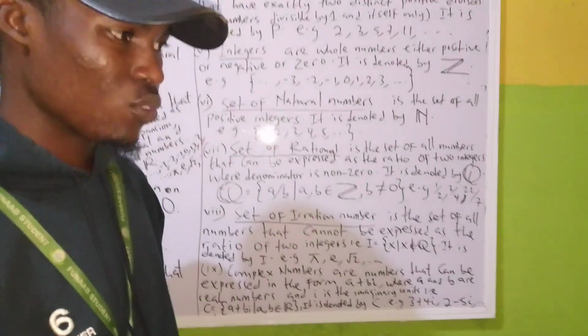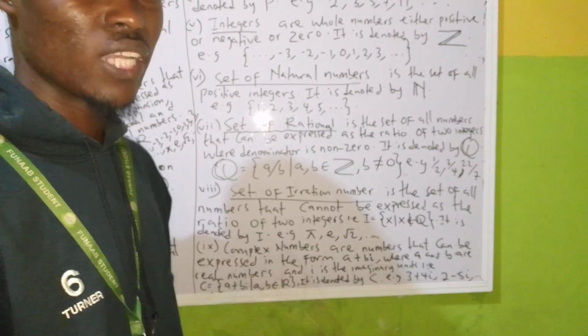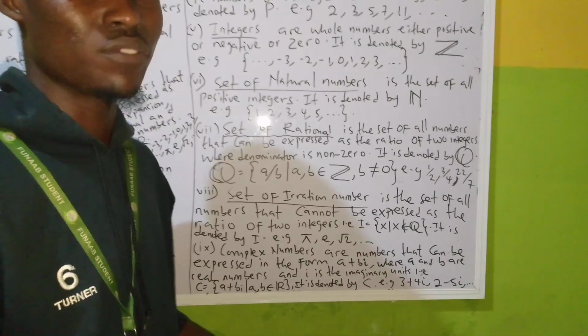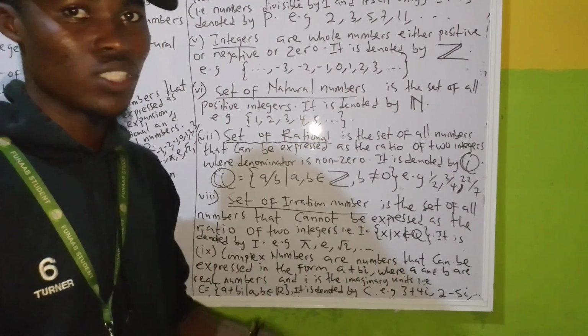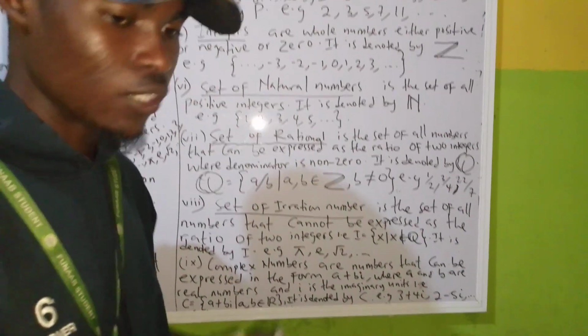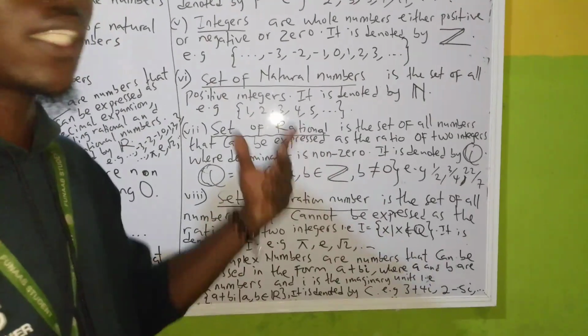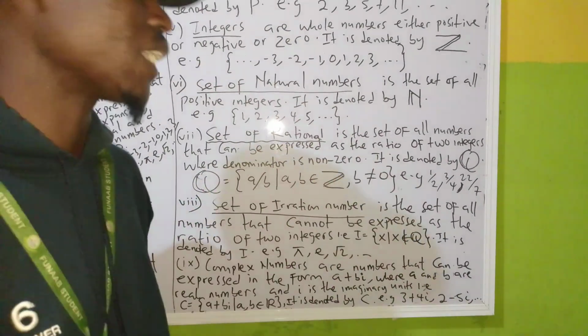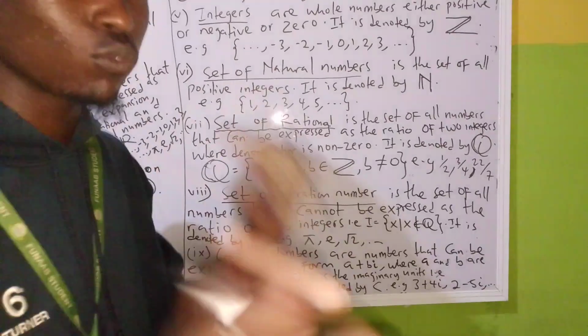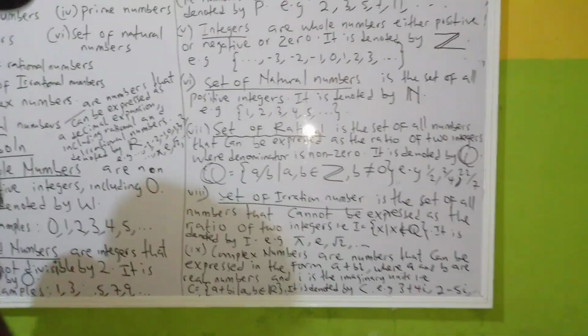Don't tell me that 4 divided by 2 is a rational number. No, it is wrong, because you know that 4 divided by 2 is not a fraction. It's a single number. It's not going to give you a decimal fraction. The one that you know will give you a long decimal number at the end of the day is what you should classify as your rational number. That is a set of 2 integers. You can think of any integer. It's not specified. You know what your integers are. Just pick any positive one among them and bring it out.